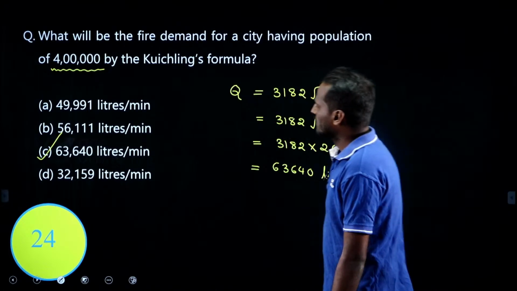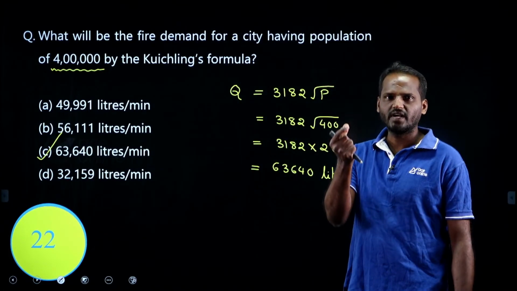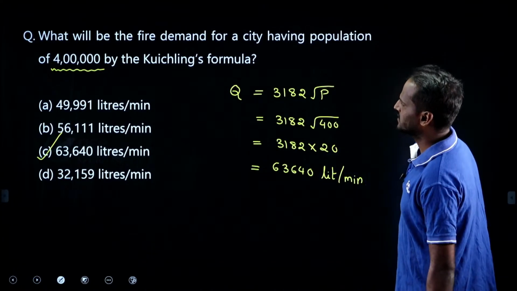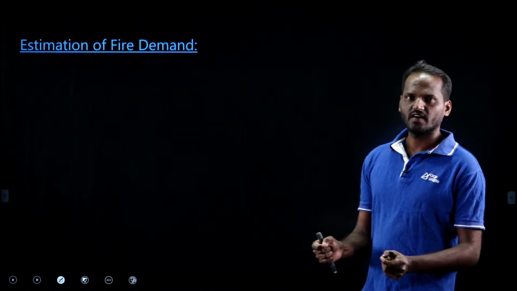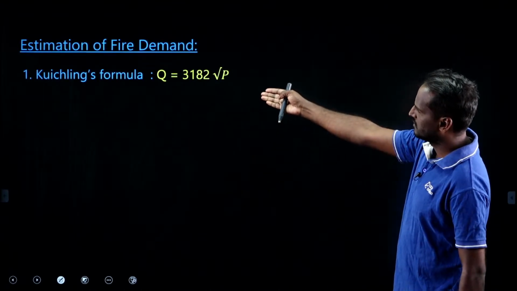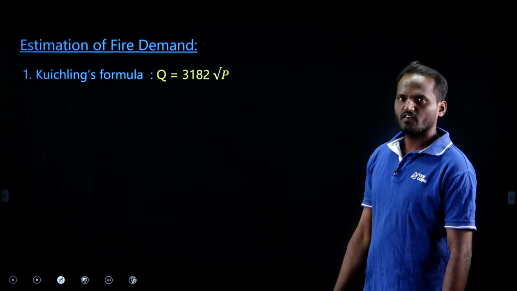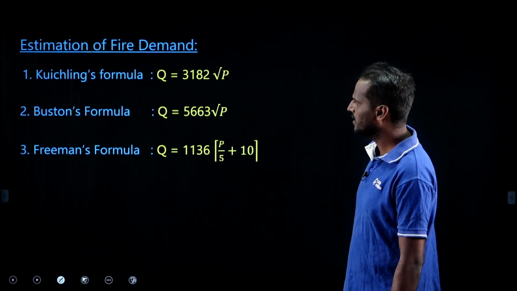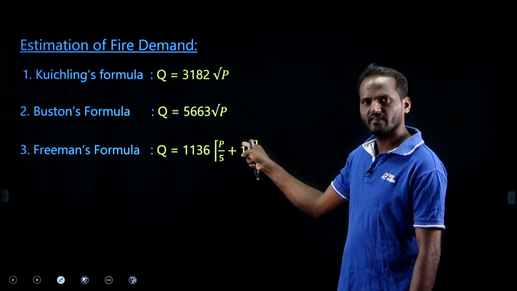Okay. Let me give you a brief idea about all fire demand formulae, right? Let us have that slide now. Estimation of fire demand by an empirical formula. We have Kuchling formula, just now I told you 3182 root P, Buston 5663 root P, Freeman 1136 P by 5 plus 10.